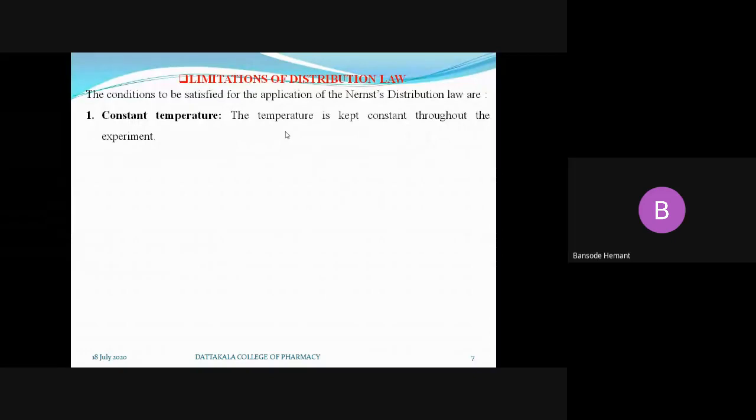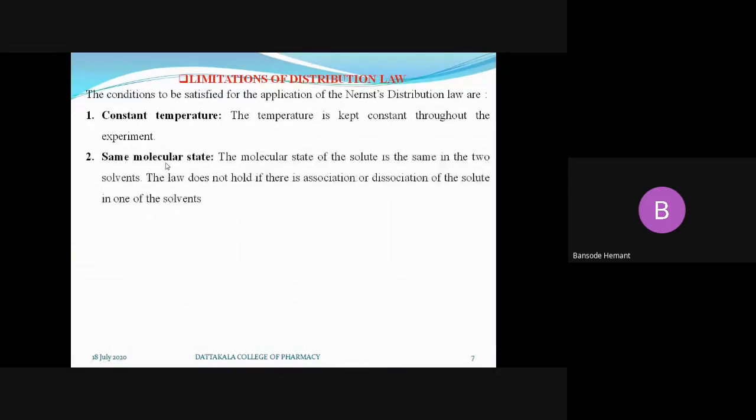So to avoid such things, we have to maintain the temperature constant throughout the experiment. Then and only then can we apply the distribution law. This is the first limitation of the distribution law.